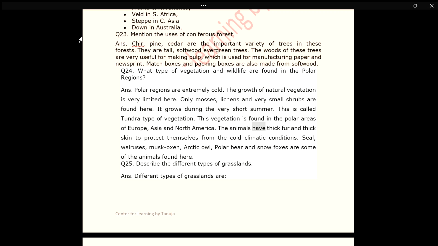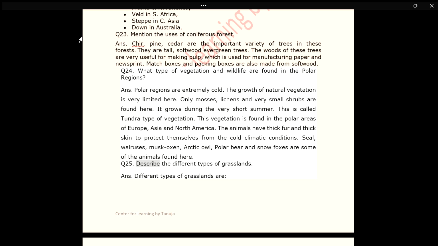The animals have thick fur and thick skin to protect themselves from the cold climatic conditions. Seal, walruses, musk oxen, Arctic owl, polar bear and snow foxes are some of the animals found here.